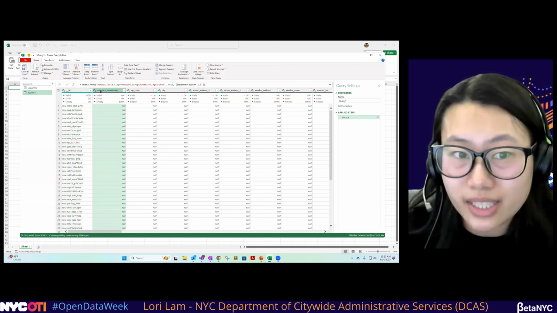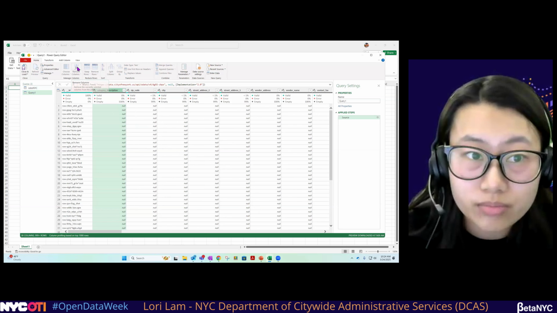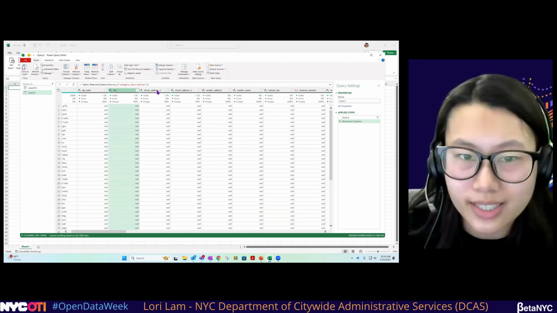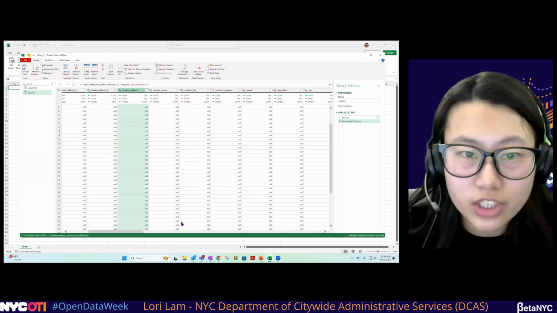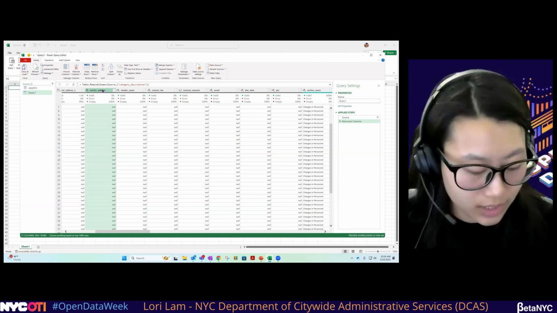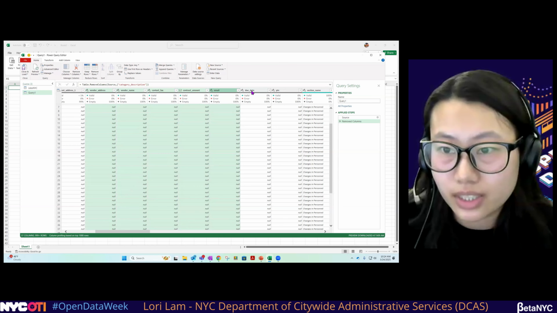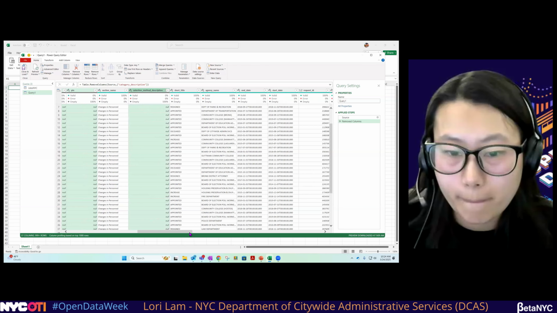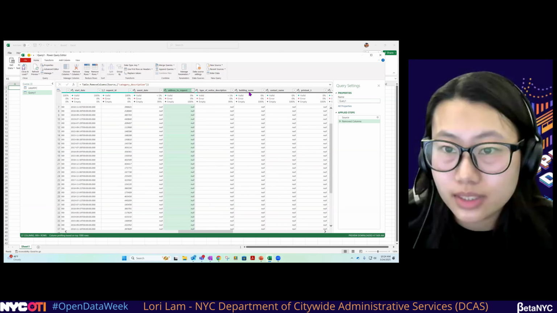Since we see already columns that are 100% empty, we're just going to want to remove those columns. We can keep the ones that are 99% empty since they have some data in them. With the other null columns that are 100% empty, you just want to highlight that column, hold Control, and click on all the other empty columns to remove at the same time. Keep scrolling. Let's see. Empty, empty.